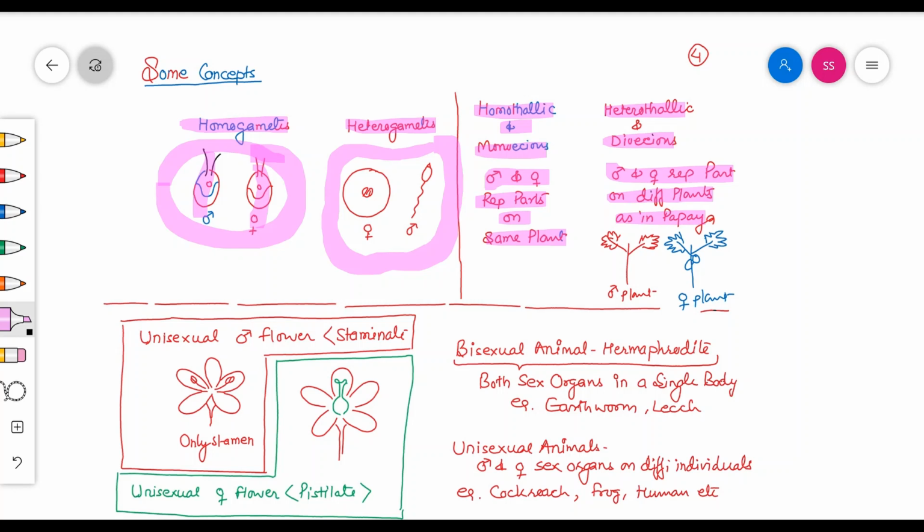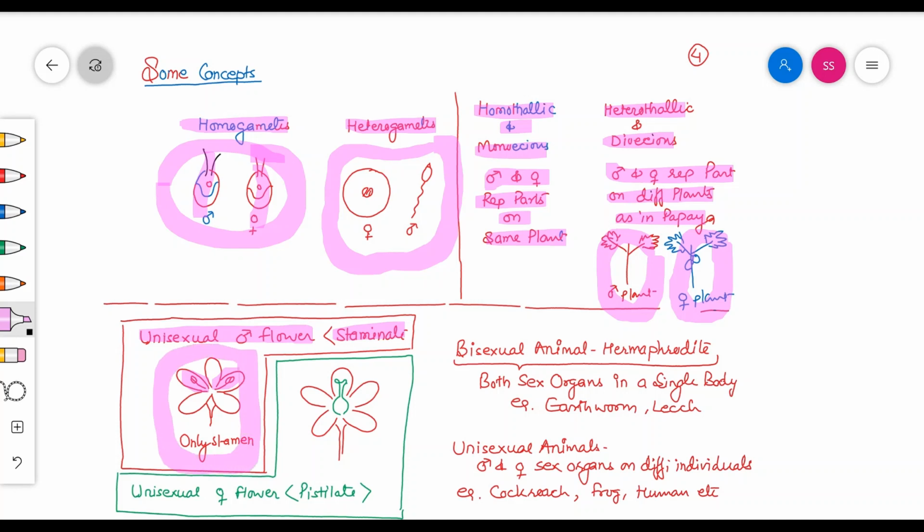This one is the male plant having only male flowers, and this one is the female plant having only female flowers. Unisexual and bisexual flowers can also be discussed in this topic. One type of unisexual flower is the staminate flower, in which only the male reproductive part, that is anthers, is present, but the ovary is absent.